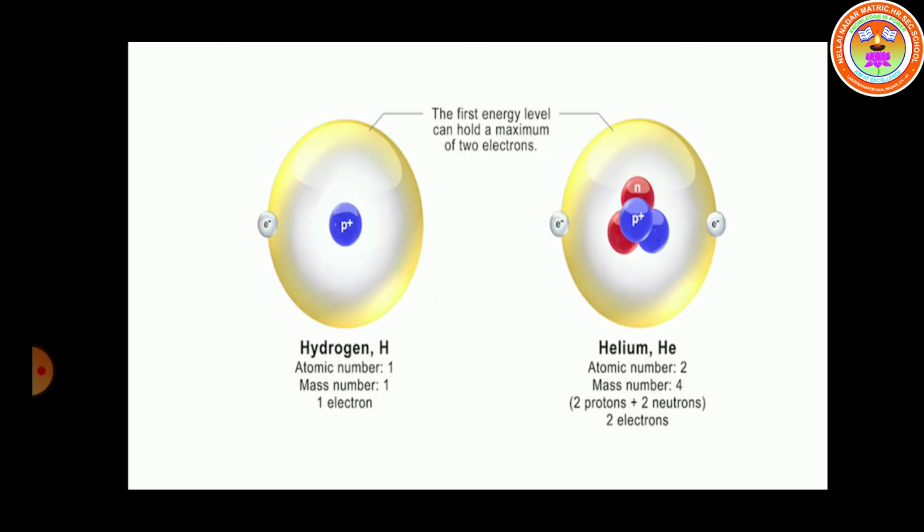So in the helium nucleus, 2 neutrons are present. Already 2 protons are present in helium. So 2 protons and 2 neutrons are present in helium. Its mass is 4 times heavier than hydrogen because we know the neutron mass is nearly the same as the mass of a proton. So the mass of a helium atom is heavier than the mass of a hydrogen atom, 4 times heavier compared to hydrogen.